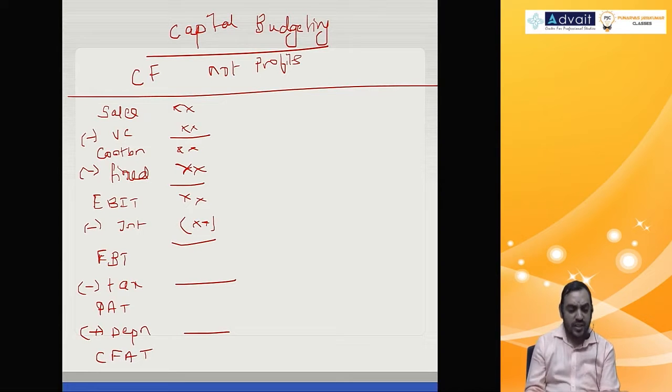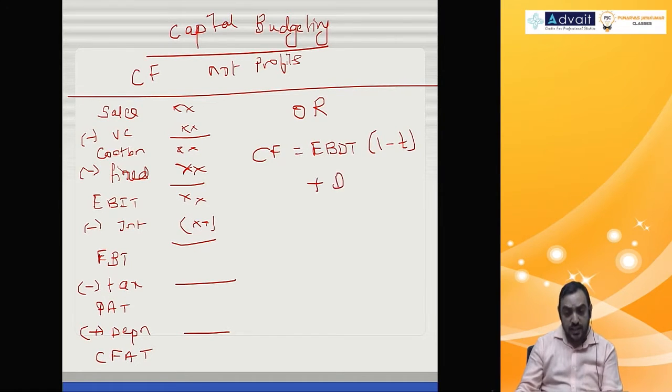So if you really observe, don't you think depreciation we subtract as well as we add? And that's why we had one more method to calculate cash flow, and that is earnings before depreciation and tax multiplied by 1 minus tax rate, after tax, plus depreciation multiplied by tax. Why is depreciation relevant?